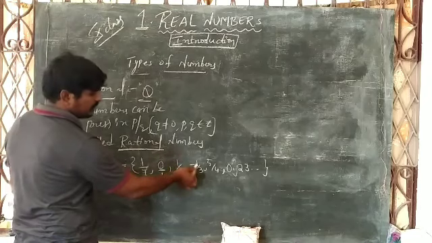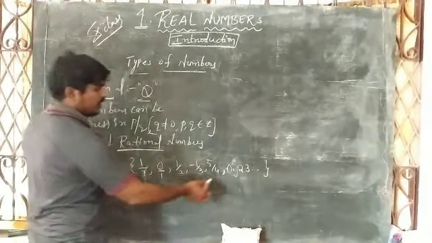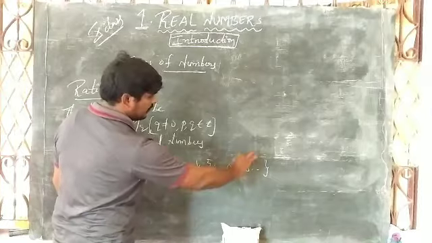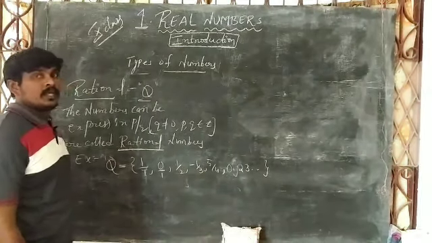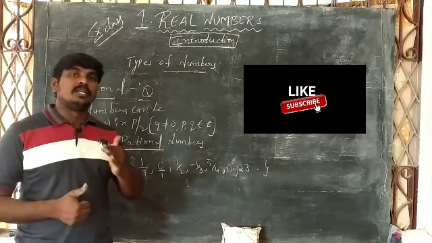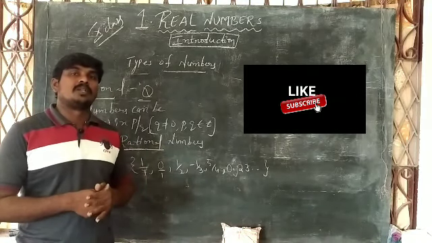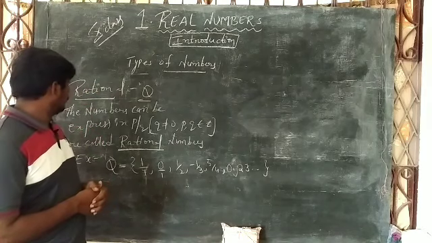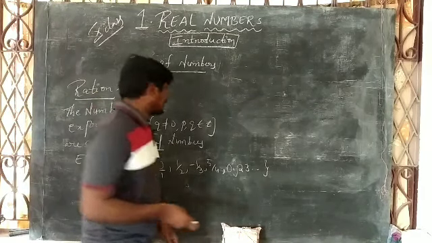Negative rational numbers also. 0.23, a decimal fraction, is also a rational number, because terminating decimals are also called rational numbers.